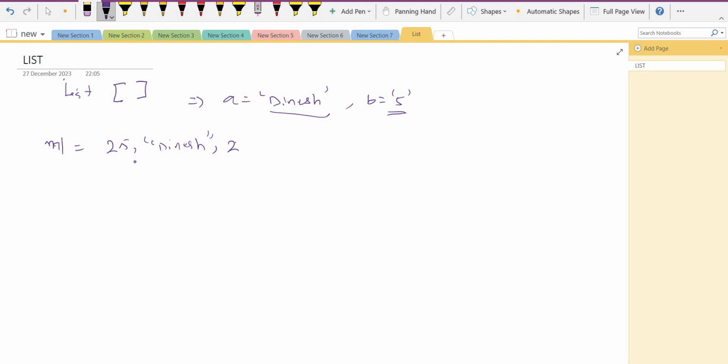So you have to store all these things in a list. A list is a container in which you can store every type of data type, meaning a float type, string, and integer type of data type.